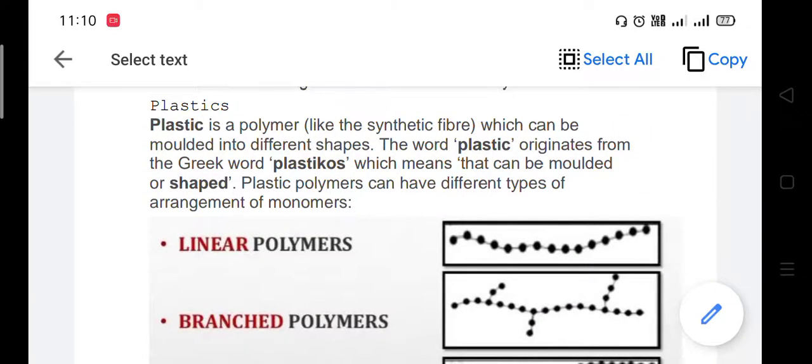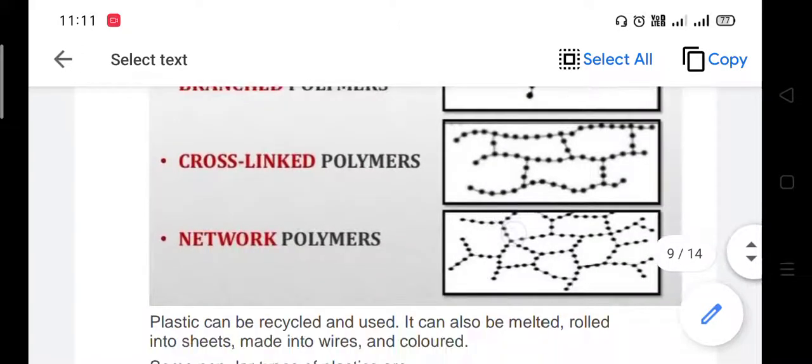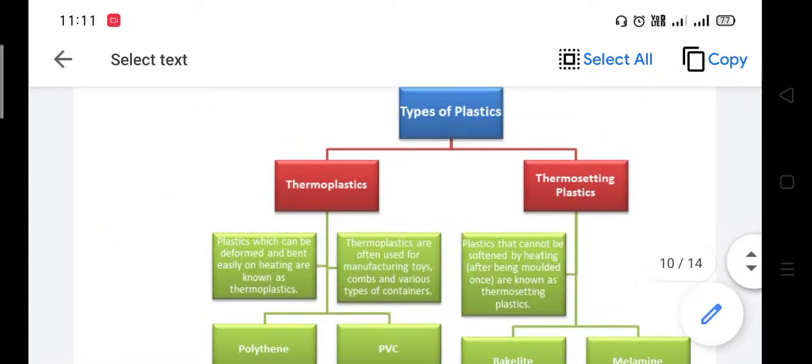Plastic is a polymer which can be molded into different shapes. The word plastic originates from the Greek word plastikos, which means that can be molded or shaped. Plastic polymers can have different types of arrangement of monomers: linear, branched, and cross-linked or network polymers. These are the mind map of the types of plastic: thermoplastic and thermosetting plastic. You already know about thermoplastic and thermosetting plastic.